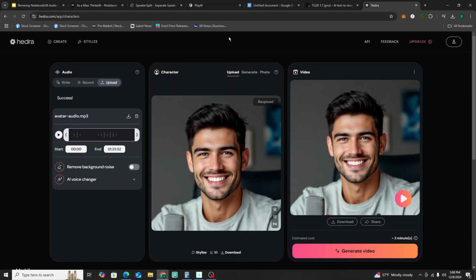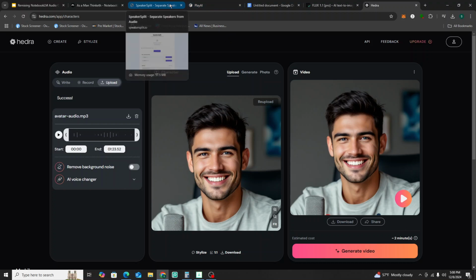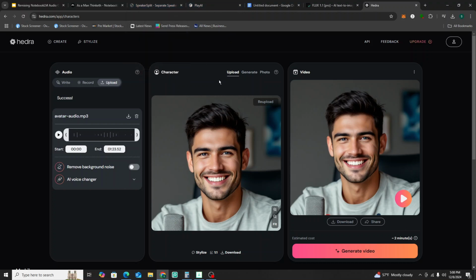But this is how you remix the audio to have a totally different version of a NotebookLM audio overview, into a Playnote version podcast. Playnote, as you could see, has way more voices. You need that original script to give it something to work with, okay?